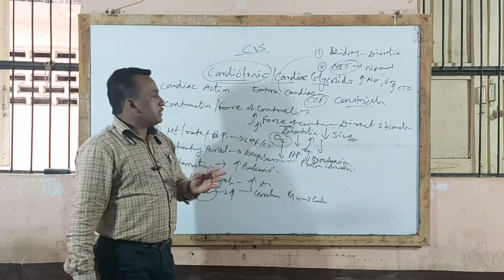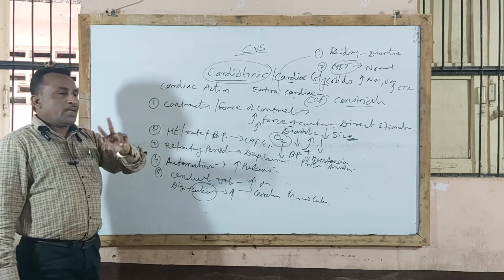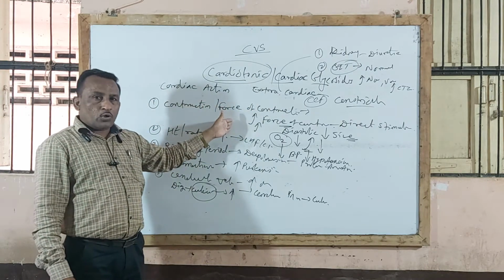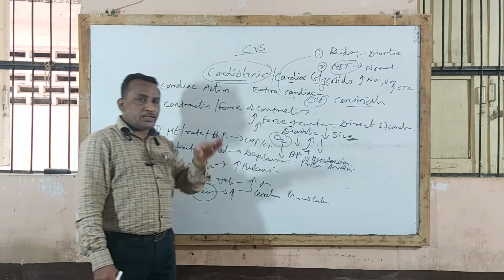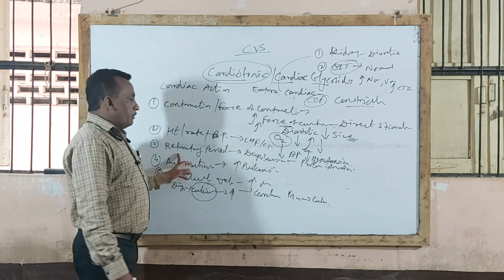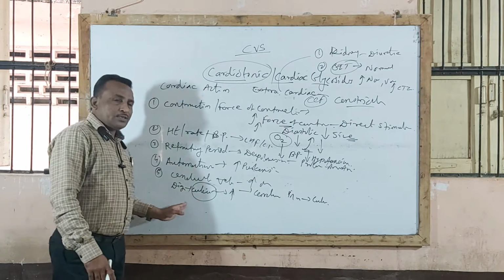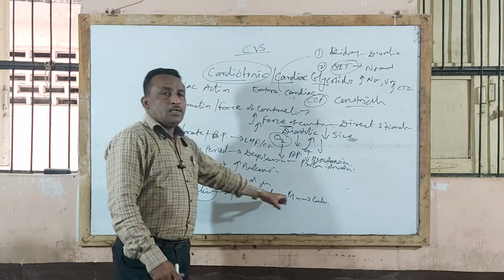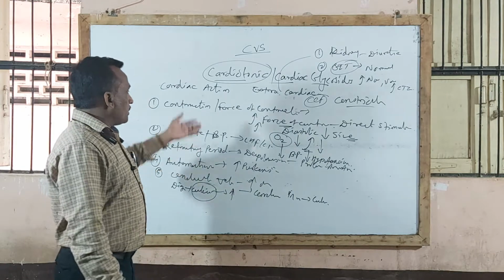Or they may ask, explain the pharmacological action of digitalis or cardiotonic agent. So there are two actions, cardiac and extracardiac action. Under cardiac action, the first is the action on force of contraction. In addition to this, it also acts on heart rate and blood pressure. It decreases heart rate and also decreases blood pressure, that is the hypotension effect. Then the effects on refractory period, automaticity, conduction velocity, and another action: when digitalis and calcium are given in combination, it may lead to cardiac arrest, or the heart may stop in systolic position. So these are the cardiac actions.